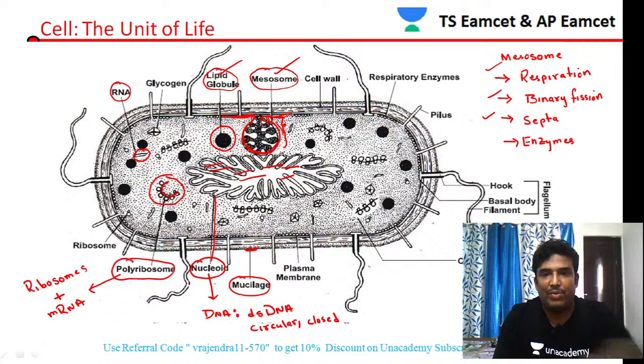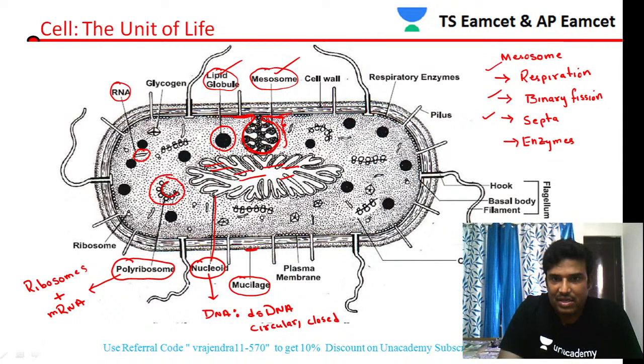So that is about the cytoplasmic contents. Let us see about the cell wall. You see here the cell wall is present. The cell wall is made up of peptidoglycan. We will discuss it in detail anyhow. You can see this part which is coming out, this is called a flagella.